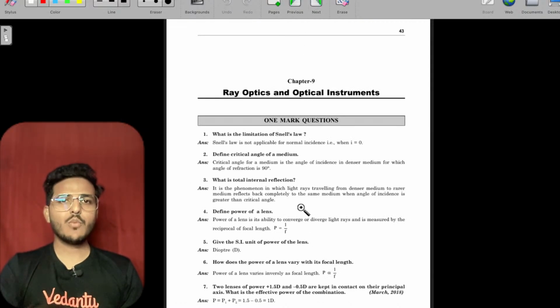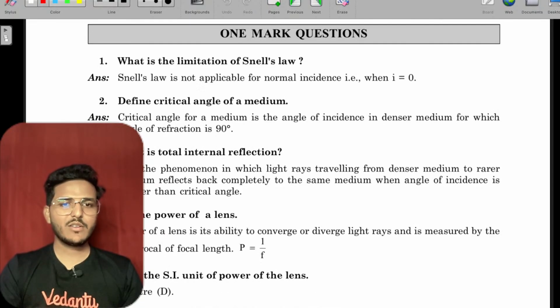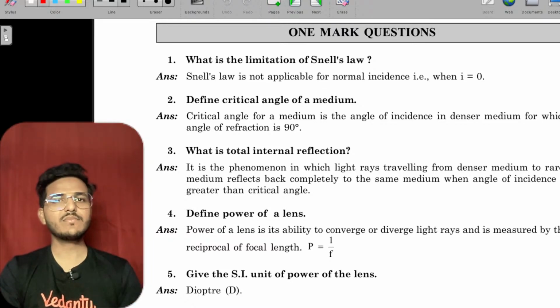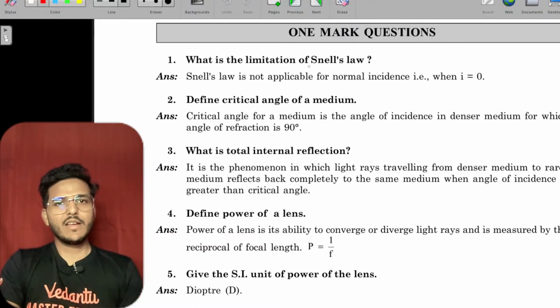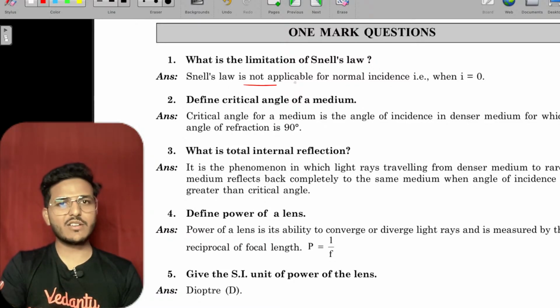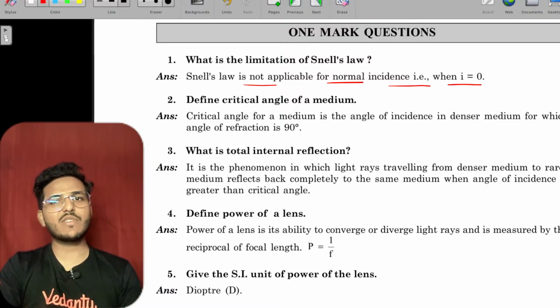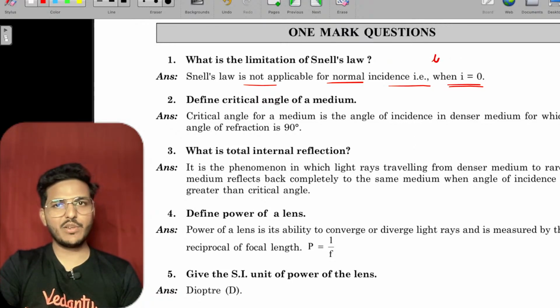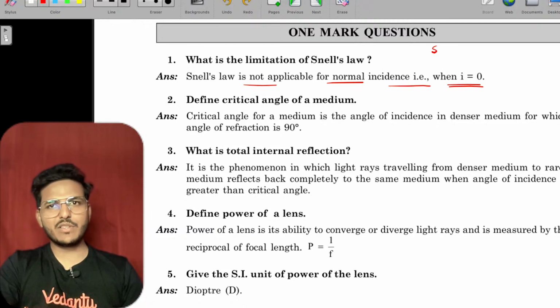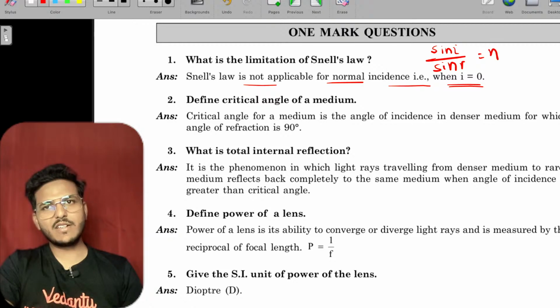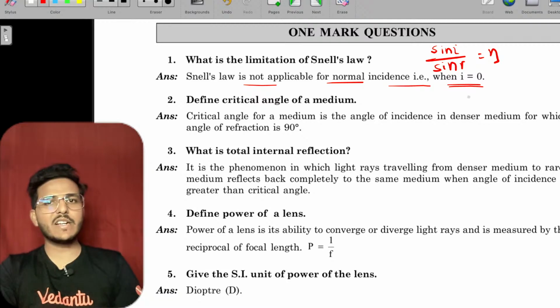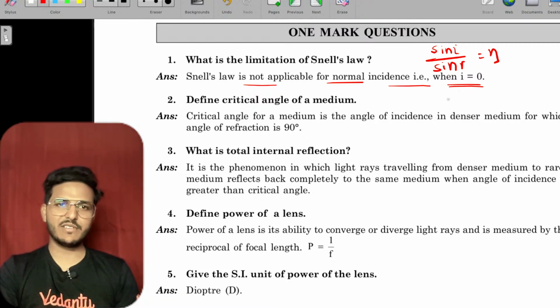Now come to the most important chapter and best chapter, I think, that is optics. Limitations of Snell's law. Snell's law is not applicable for normal incidence when i equals 0, just because, as you know, sin i upon sin r is a constant, but it is not applicable when the light beam is incident normally, because there will be no deviation.